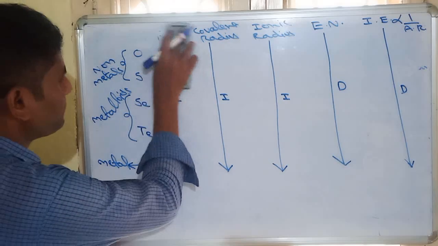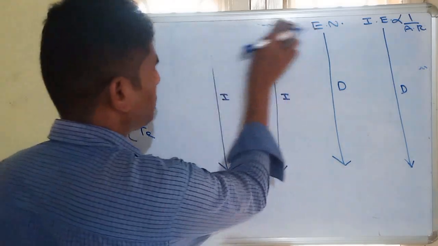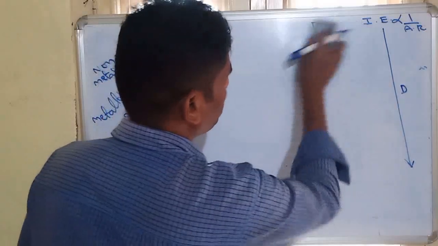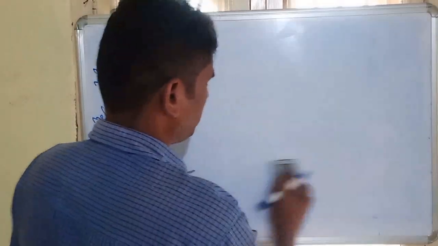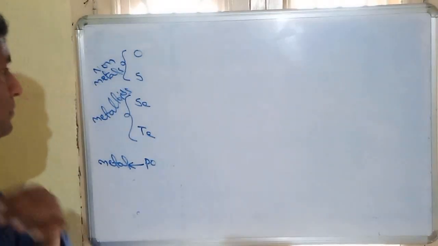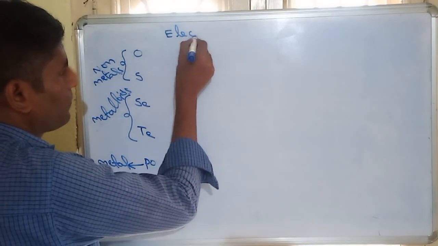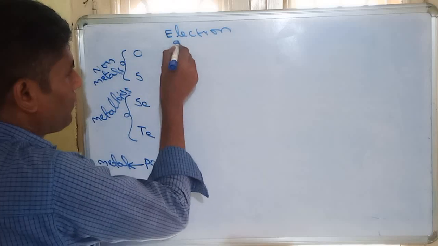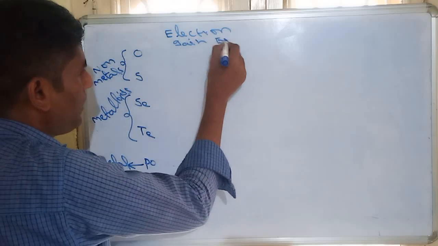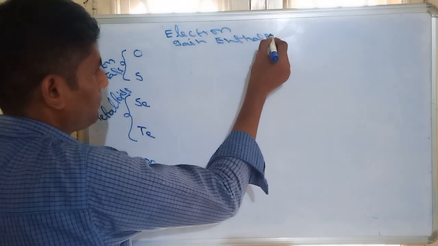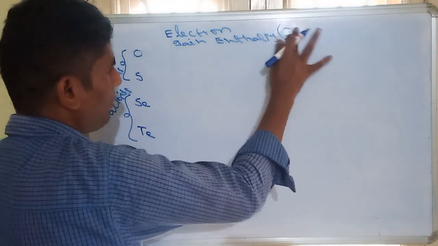Another property is electron gain enthalpy, also called electron affinity.